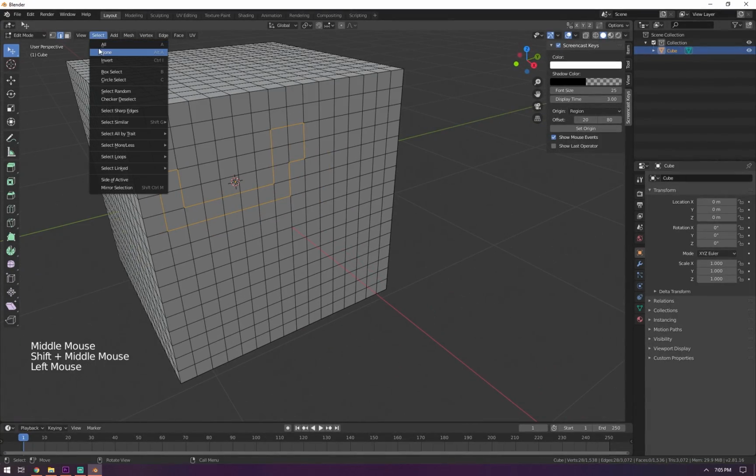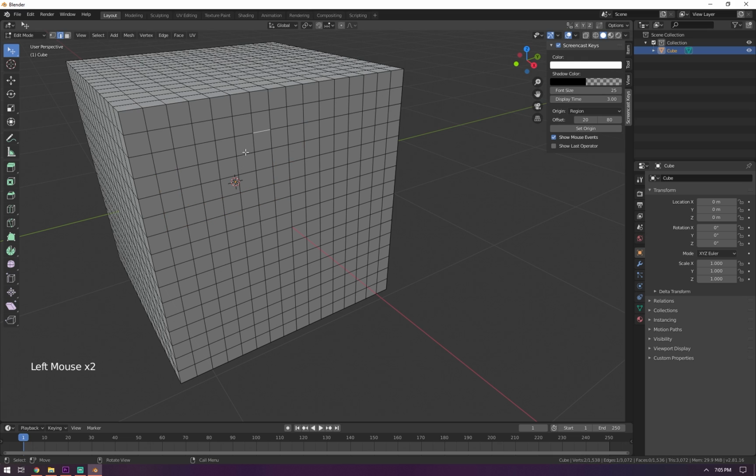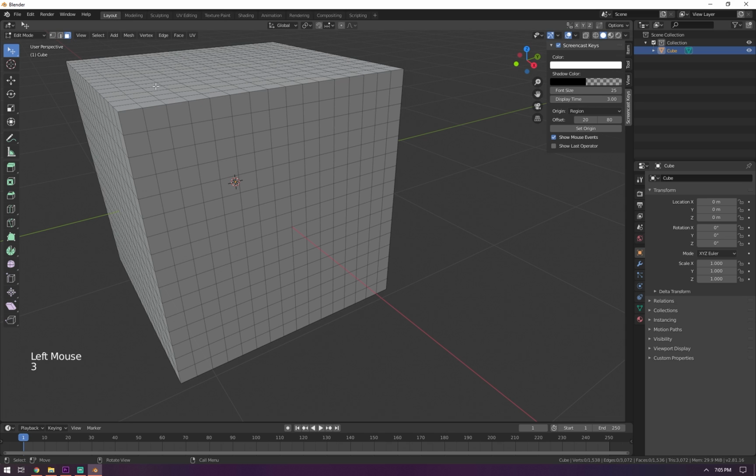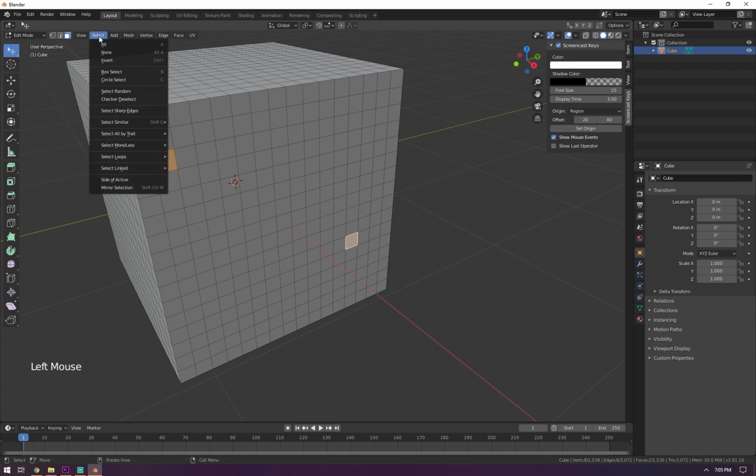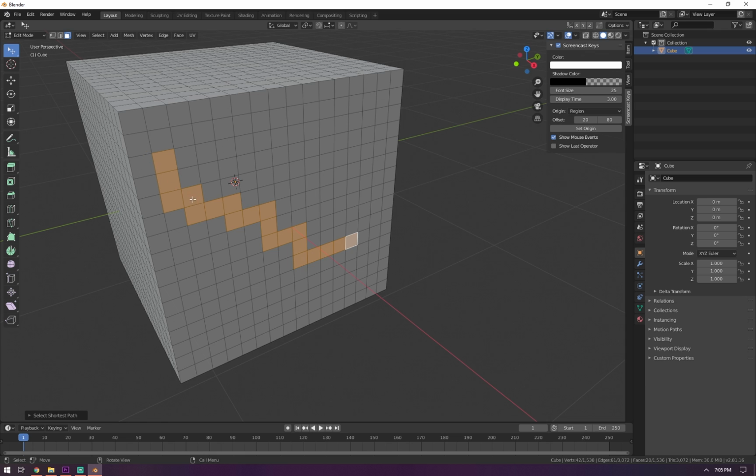Another fancy selection method would be selecting vertices or edges or faces in between two selections. So let me show you an example. If you go to face mode or press 3, let's select this face and this face, and I want to select the faces in between these selections, but I wanted to find the shortest path there. So let's go to select linked shortest path, and you see it uses the least selections to connect both selections.